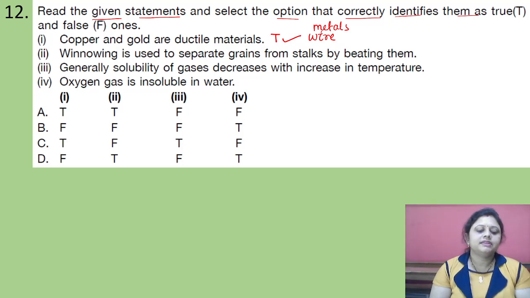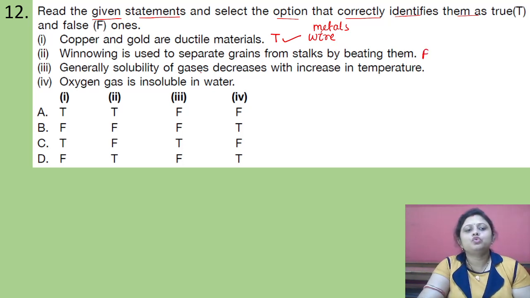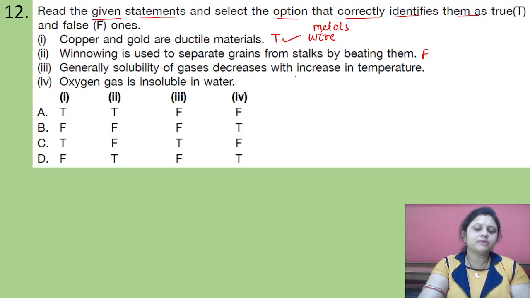Got it? Then the next one: winnowing is used to separate grains from stalks by beating them. No, this one is false. Winnowing is used to separate grains from the chaff. So that's why this one is the false one.